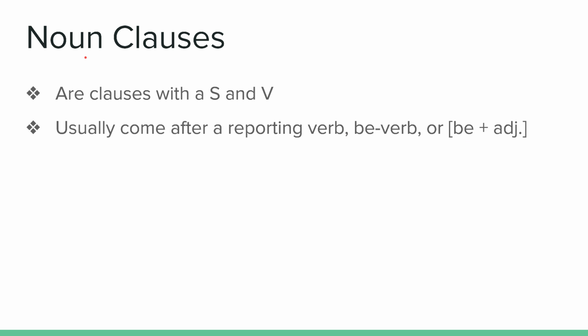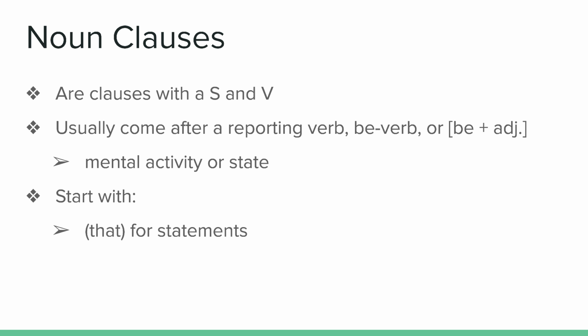And they're nouns, so they can be a subject of a sentence. They can come at the beginning, but that's not as common. It's more common that these come as objects after reporting verbs, a be verb, or be plus an adjective. Okay? And usually these come after verbs or adjectives that describe some type of mental activity or a mental state. And that's because a lot of times this grammar is used to report about something, another idea. Okay. So we'll get into that. We'll talk more about reporting next week.